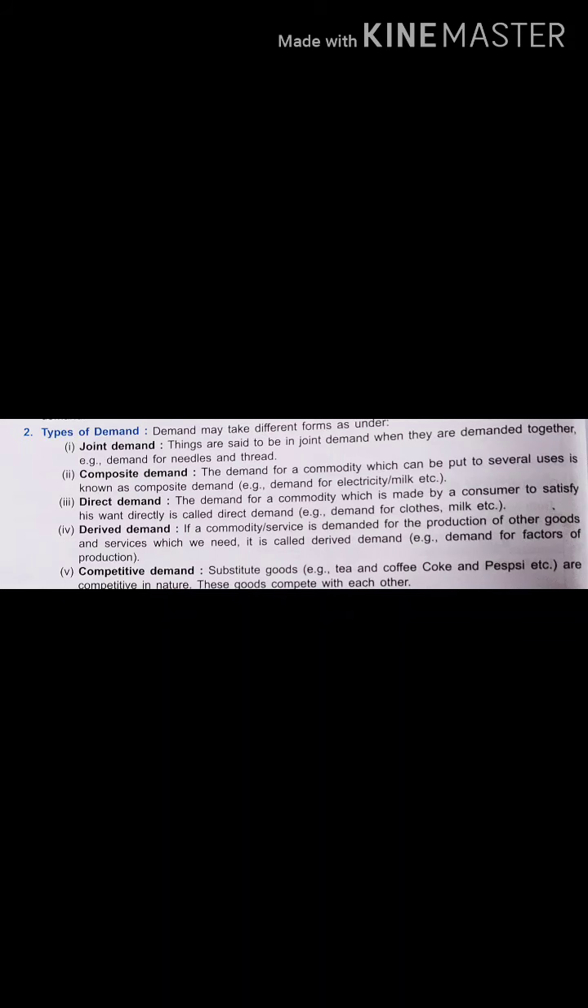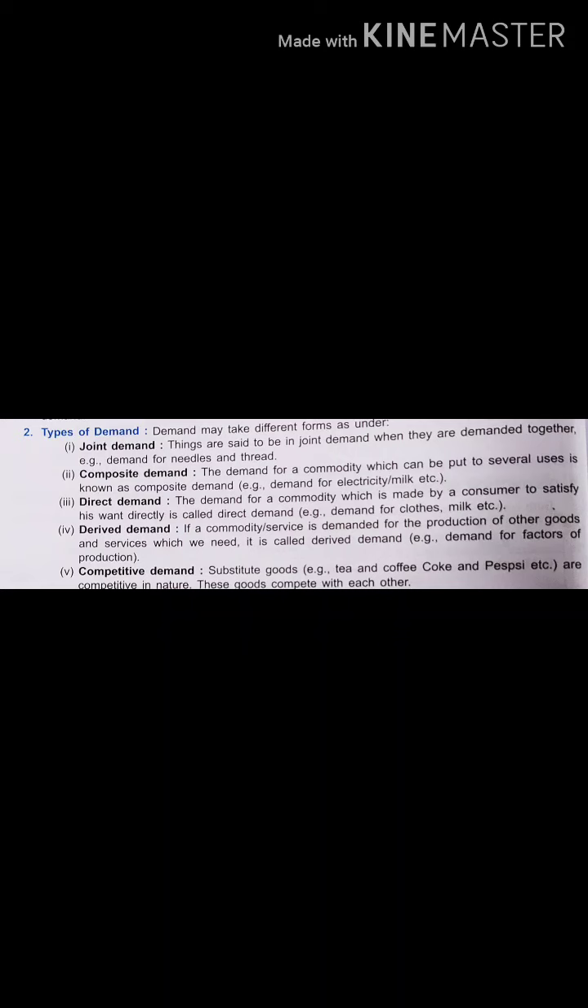Now we will move on to the next topic, that is types of demand. Now how many types of demand will we see over here? 5 types. Now first one is what? Joint demand. Now what is joint demand? Things are said to be in joint demand when they are demanded together.